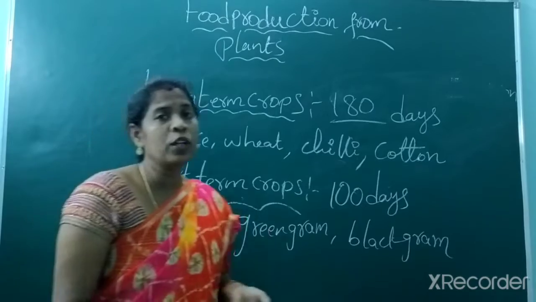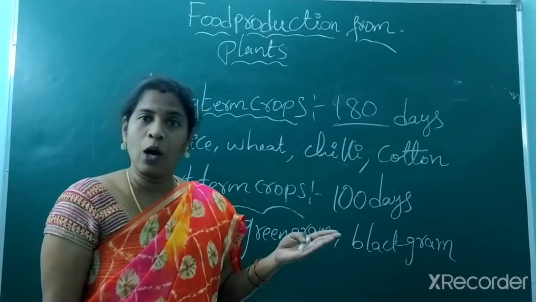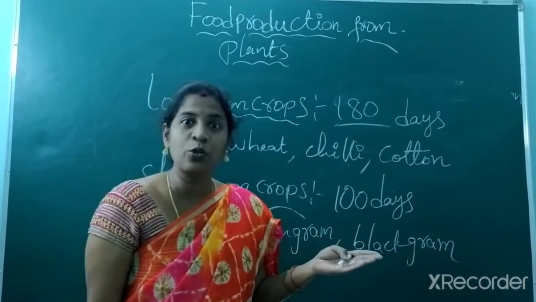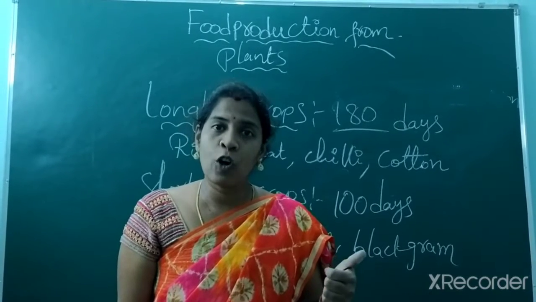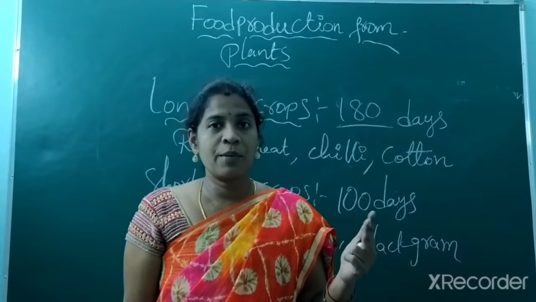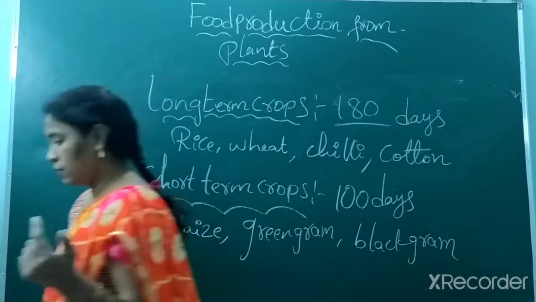Next we look at the crops based on the season, how they are cultivated. Based on the season, you already learned about it in your social studies. What are they? Kharif crops, Rabi crops, Zaid. What are Kharif, what are Rabi, what are Zaid? Let's look at it once. I will try to clarify.